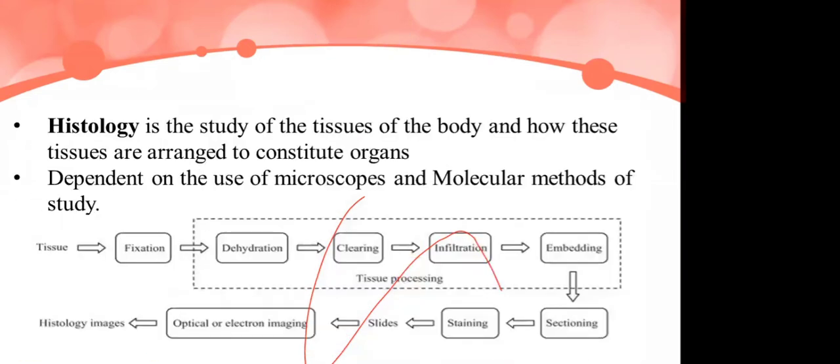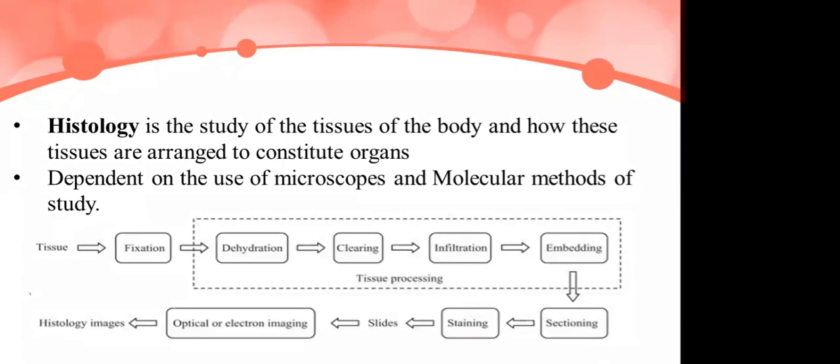So we know the cell. A cell has an outer covering, that is the plasma membrane. Inside that we have the cytoplasm, and in the middle we have the nucleus. When we see through the microscope, we can see 2 types of colors: one will be purple and the other will be pink. The purple color is the color of the nucleus, and the cytoplasm and the organelles in the cytoplasm are basic, so they take up the basic dye.